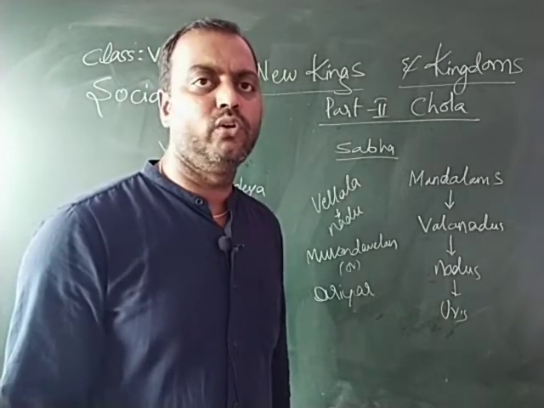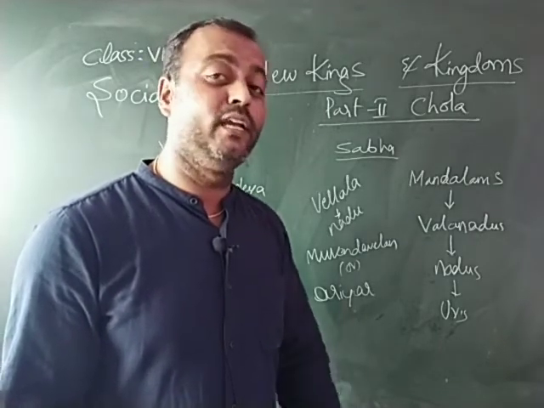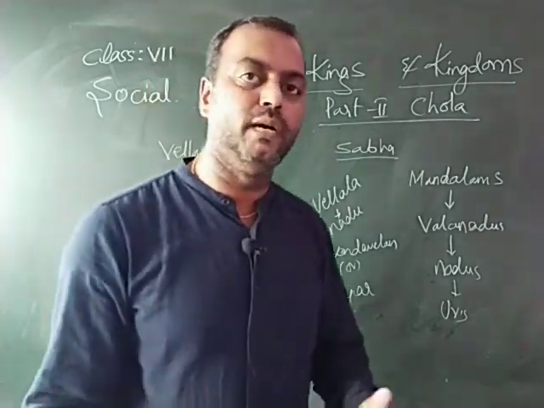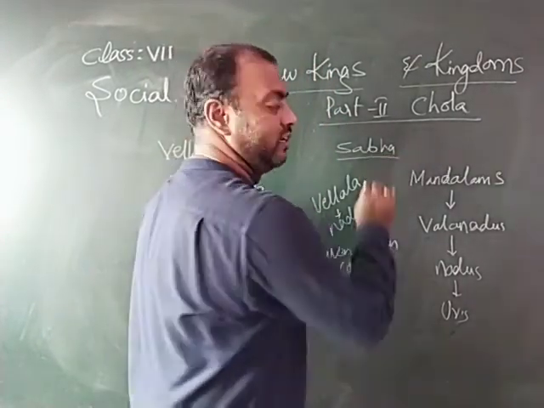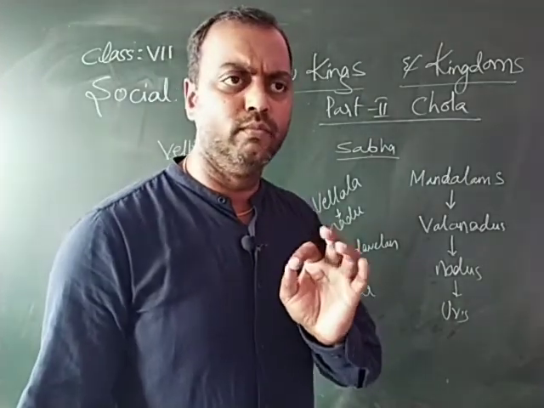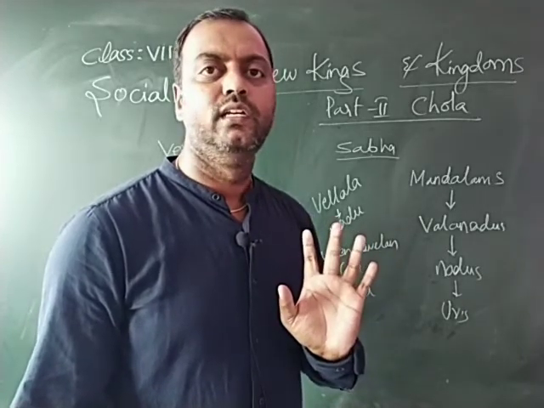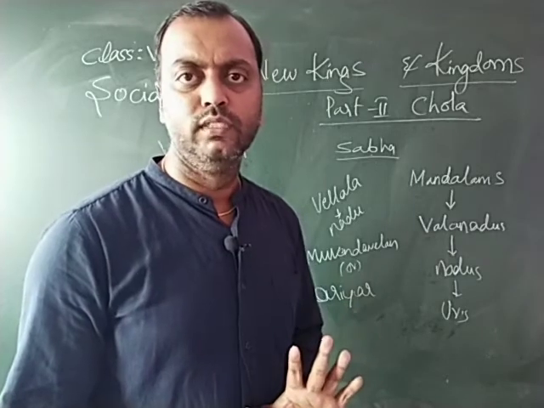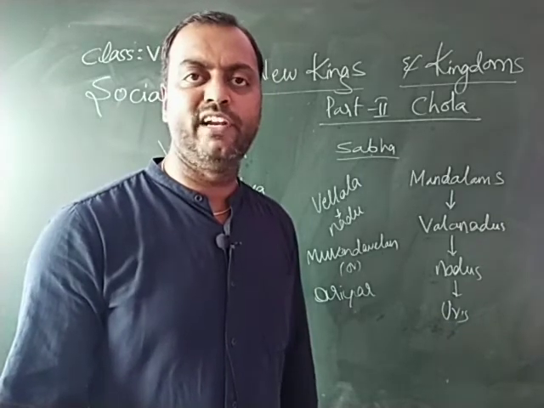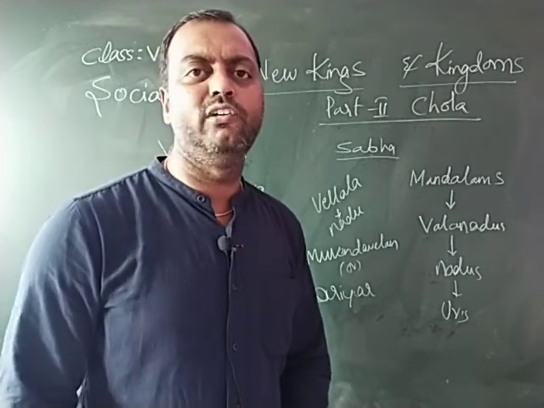If you look at the Uttar Merur inscription in detail, it covers all those who wished to become members, and whether women could become members of these Sabhas or not. What are the qualifications required to become a member? He should be between 35 and 70 years of age, and the most important qualification is that he should own land. He should be the owner of the land and have his own home in that area. He should have knowledge of the Vedas, be well versed in administrative matters, and be honest.